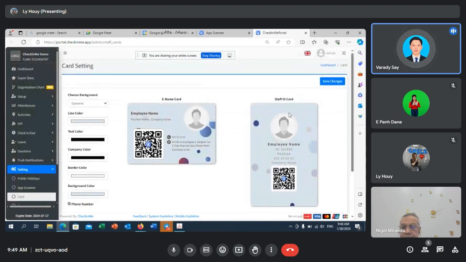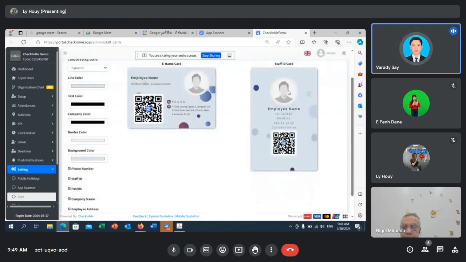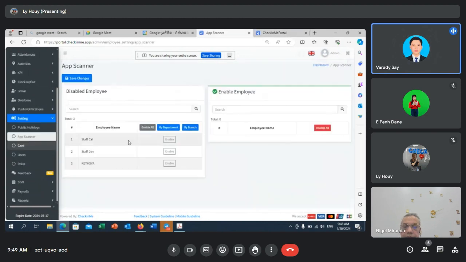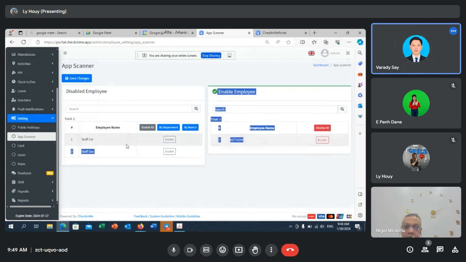The line manager, or someone that you think will be able to scan the attendance for the employee who does not have a smartphone, you can assign them right here by enabling their name and saving the change. On their mobile phone, they will receive another function called app scanner, which allows them to scan the attendance for the other employees who do not have a smartphone.